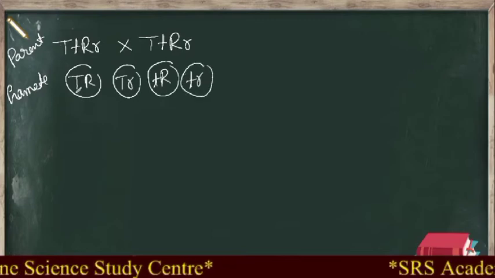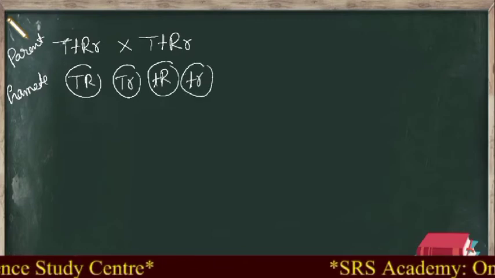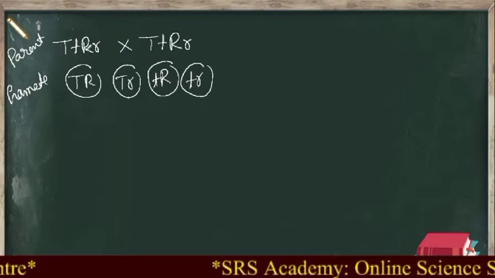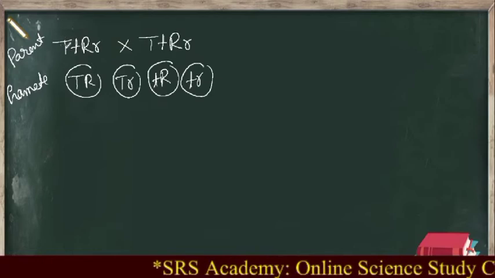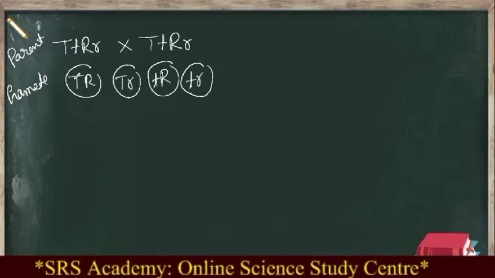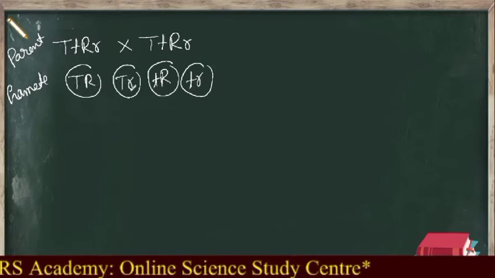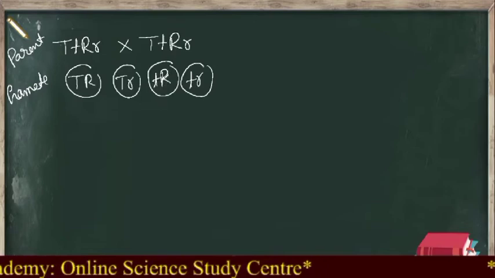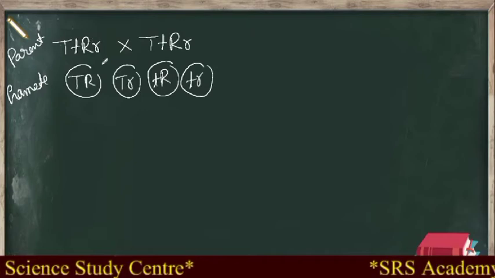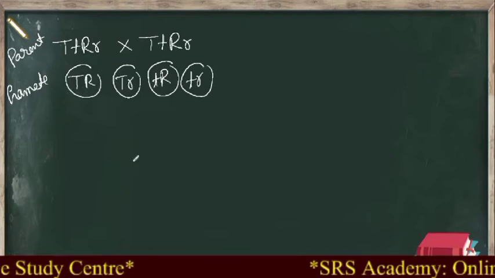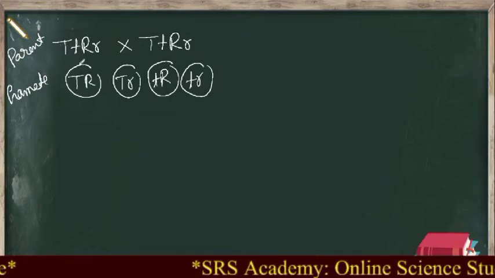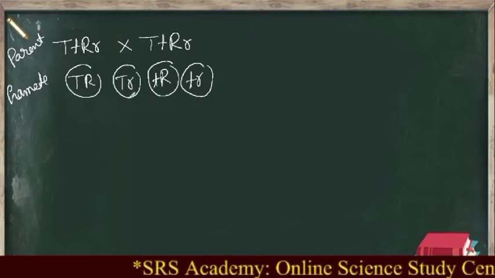See here, it is not necessary that the dominant factor should always be present with the dominant one. Sometimes the dominant may also combine with the recessive: dominant dominant, dominant recessive, recessive dominant, recessive recessive. These kinds of combinations we call the law of independent assortment. That means the factors move independently.